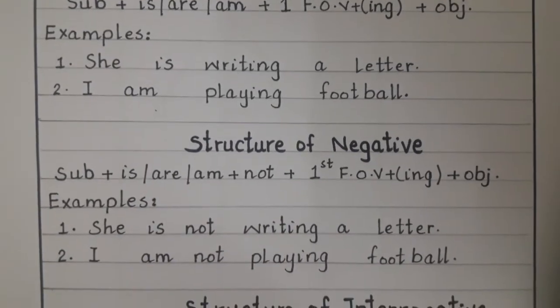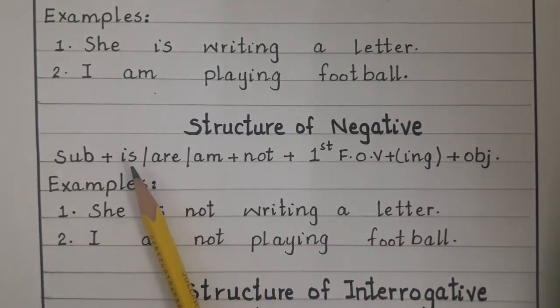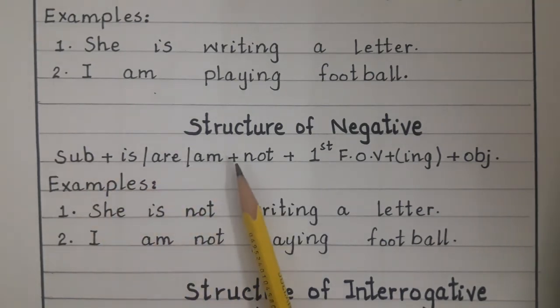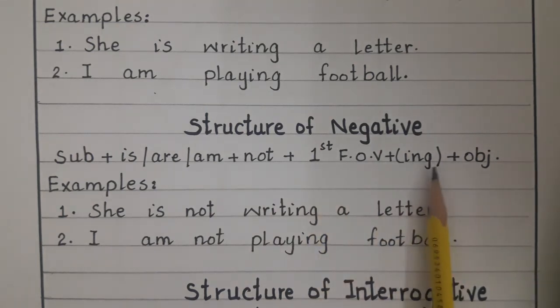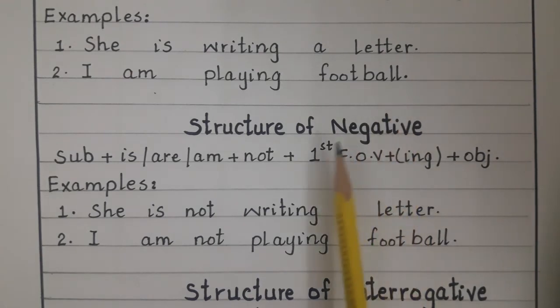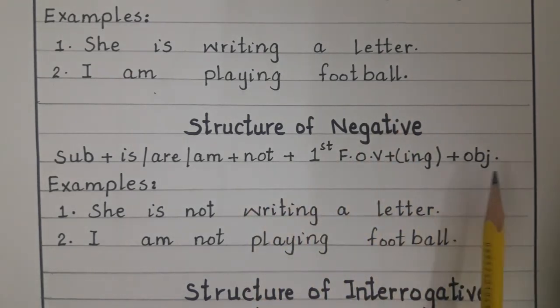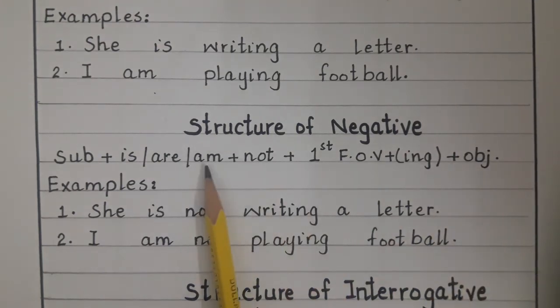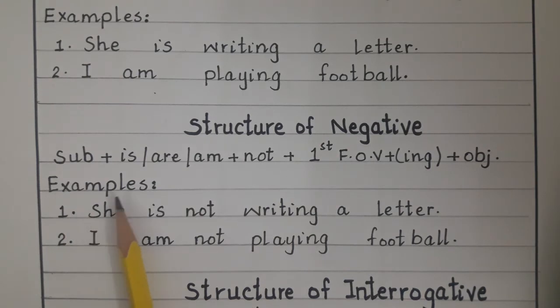Next, structure of negative. First of all, subject, then is, are, or am according to the subject. Then there is addition of not. Then with the first form of verb we will add ing, same as the structure of the positive sentence. There is just addition of not plus object. After the helping verb there is addition of not. So look at the examples.